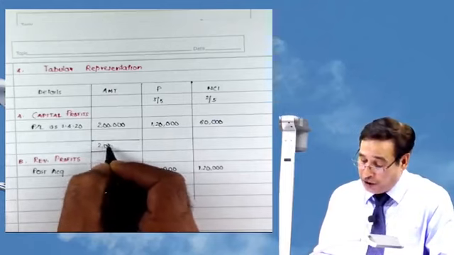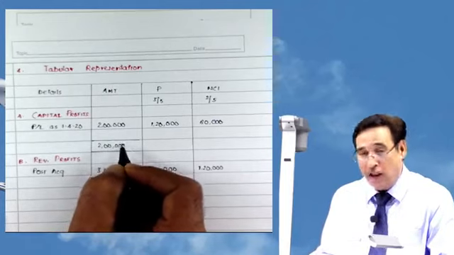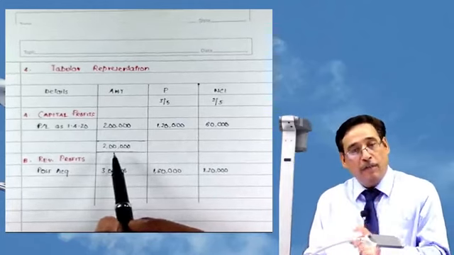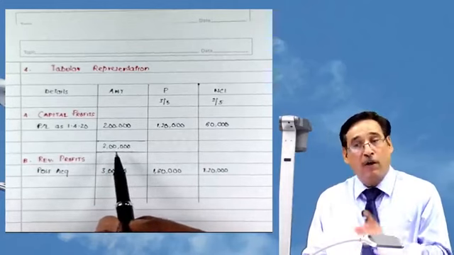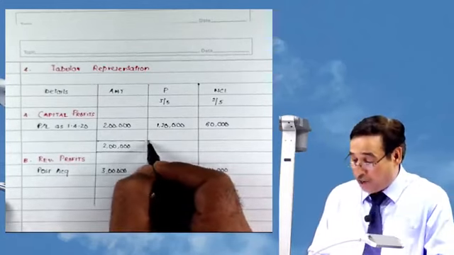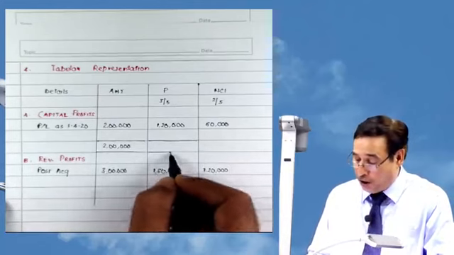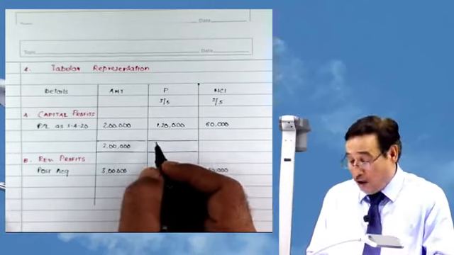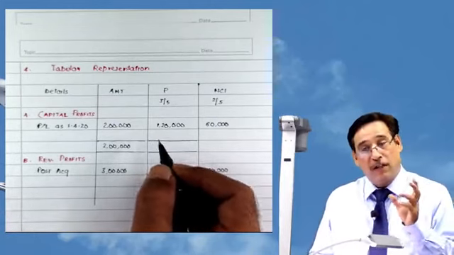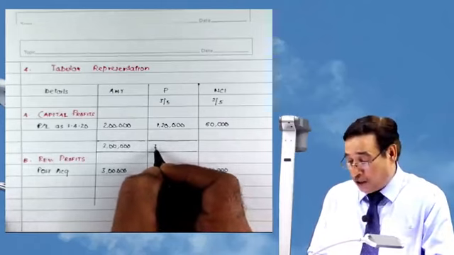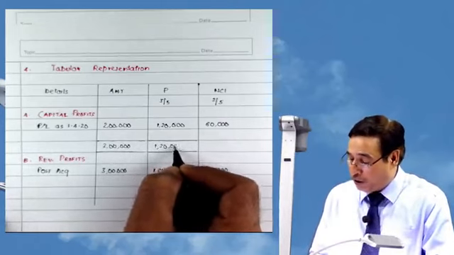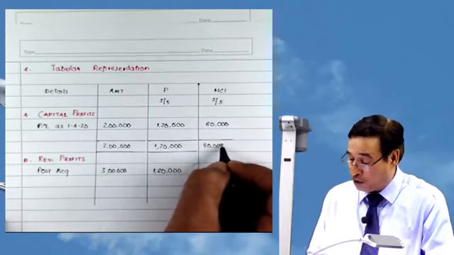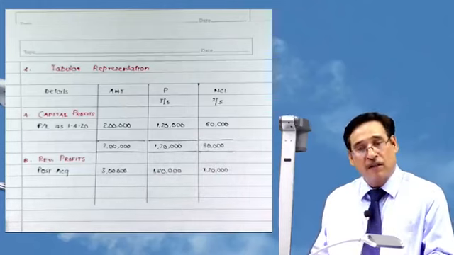equity on the date of acquisition. In the light of IFRS 10, we will call it equity on the date of acquisition. On this date, equity is 2 lakh. Equity stands for share capital plus reserve, correct? And share capital plus reserve is also equal to net assets, don't forget. And out of this equity, 1,20,000 belongs to P Limited, the parent, and 80,000 belongs to the non-controlling interest holders, isn't it?